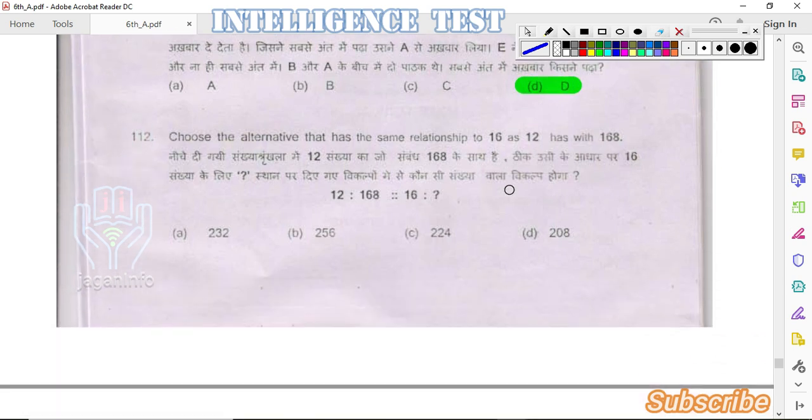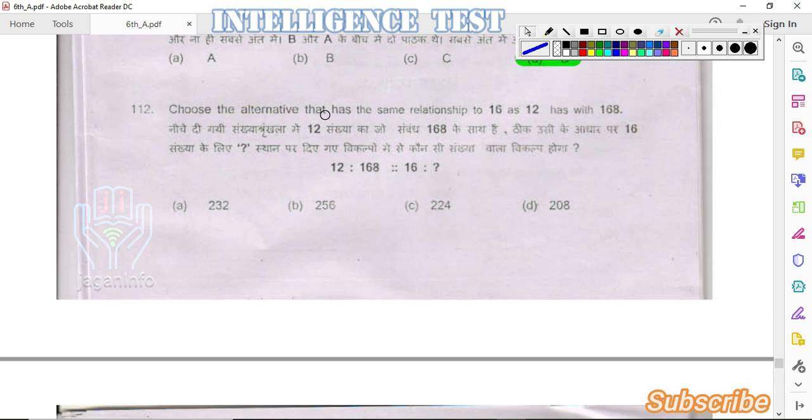Coming to the next question. Choose the alternative that has the same relationship to 16 as 12 has with 168. Here the relation between 12 and 168 is 12 into 14. 12 into 14 gives 168.